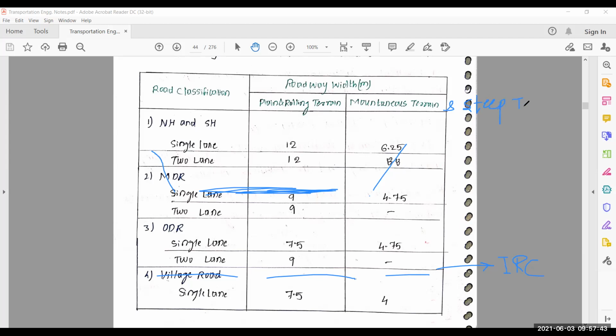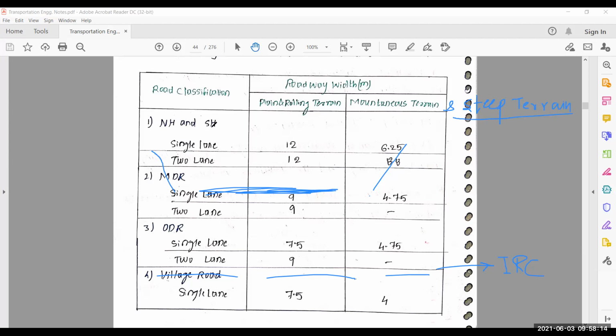What do you mean by terrain? Surface, sir. Surface or topography. Terrain means surface or terrain means topography. Okay. Technically, terrain is known as topography. So this is our steep terrain.